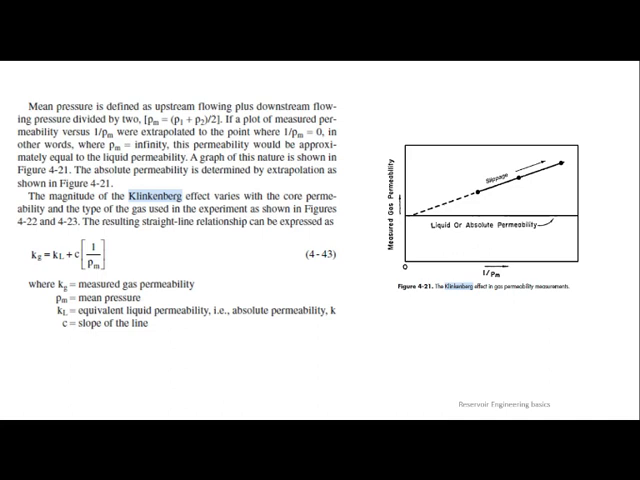Take it in the opposite way. If P2 is reducing compared to P1, then what will happen to Pm? It will be increasing or reducing? Increasing, sir. It will be increasing. Then 1 by Pm will be reducing, right? When Pm is increasing, 1 by Pm will be reducing. So when 1 by Pm is reducing, what does it mean? Whether the flow is increasing or flow is reducing?